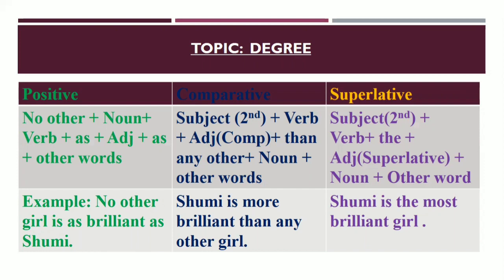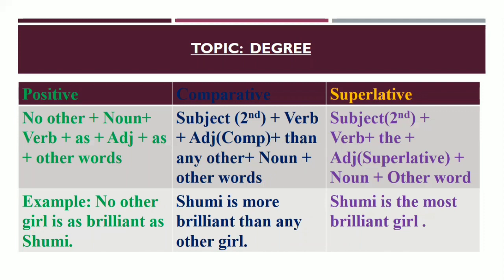So here look at the example, then it will be more clear to you, dear learners. In case of positive degree: no other girl is as brilliant as Shumi. So according to the structure, it is written here, and now according to the structure, in the comparative form it will be: Shumi is more brilliant than any other girl.